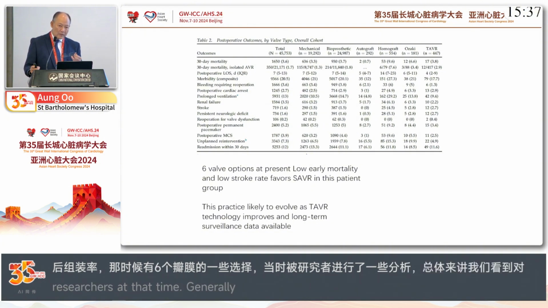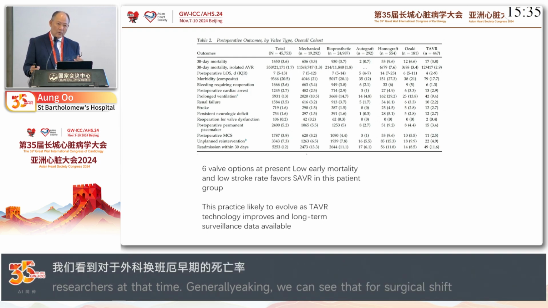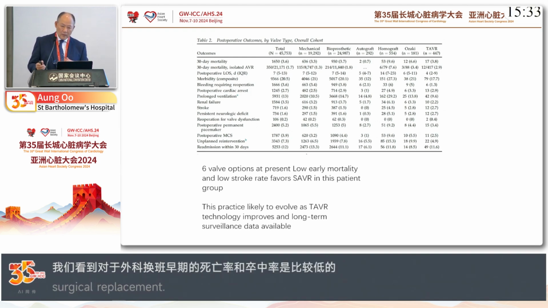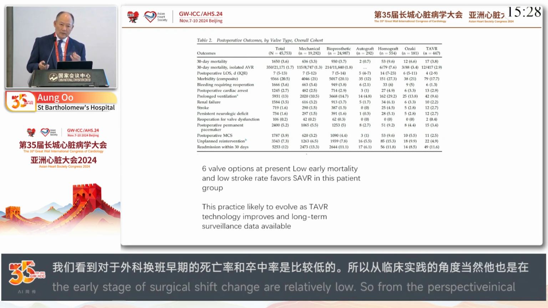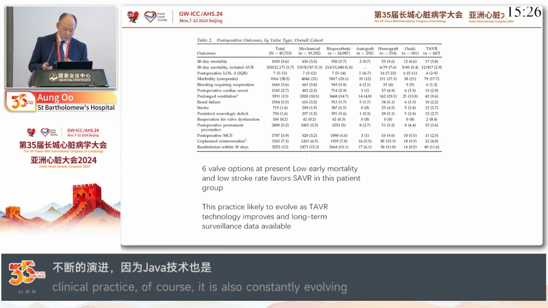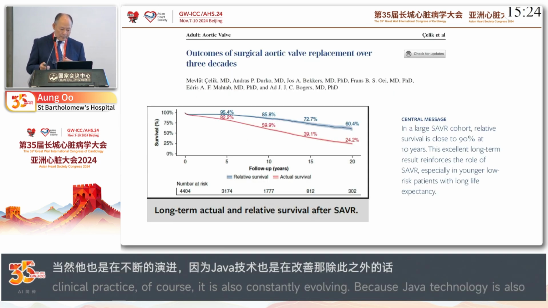The practice will likely evolve over time because of TAVR technology improvement, and surveillance data will become more available to push the boundary further.